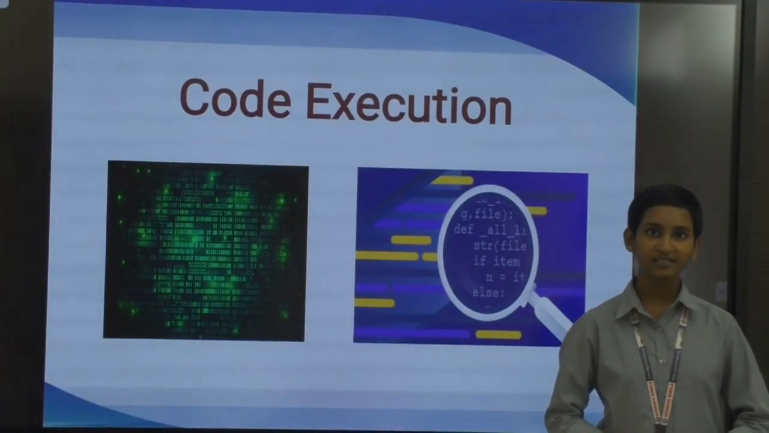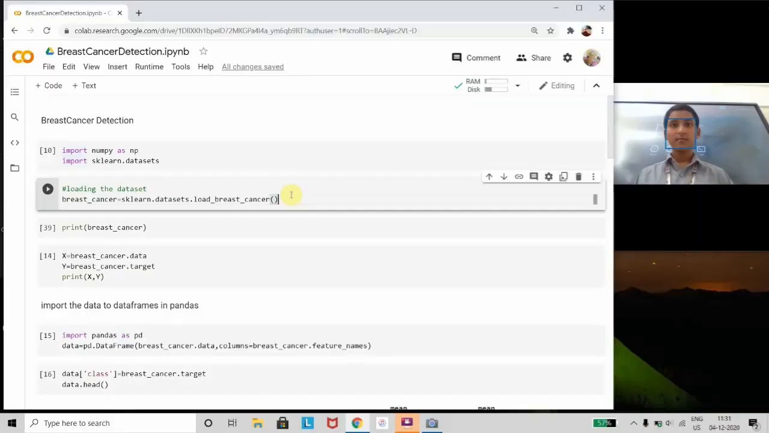Now let me explain the code execution. Let us execute the code. As you see here, we have used the NumPy and scikit-learn libraries. The NumPy library is a Python library which is used for working with arrays, whereas the scikit-learn library is a free software machine learning library which has various algorithms like classification algorithms, regression algorithms, and many more. It features algorithms like support vector machines, logistic regression, k-nearest neighbors, and many more.